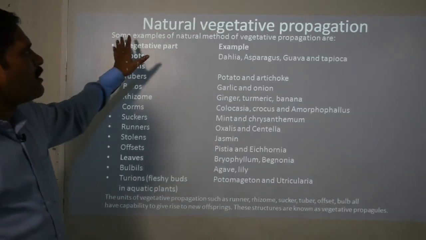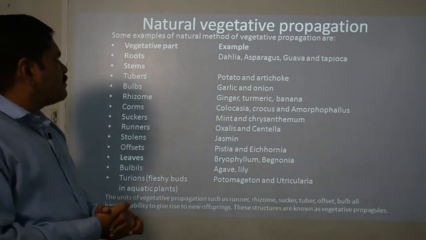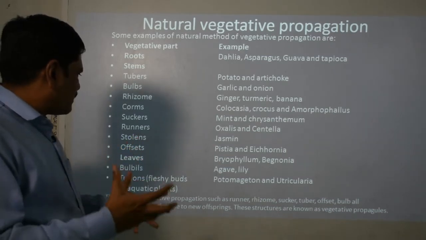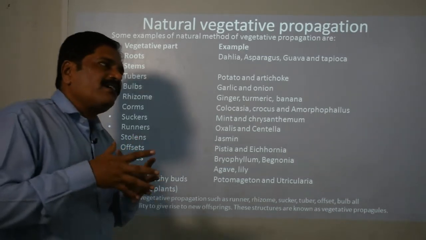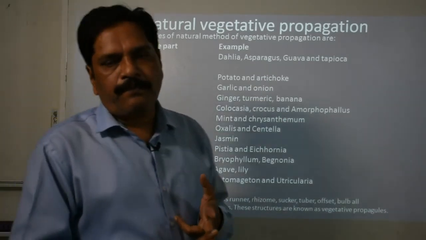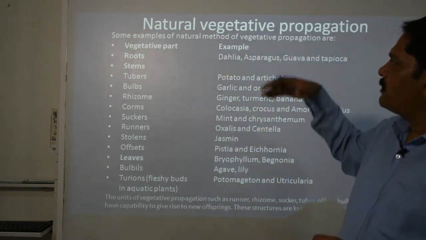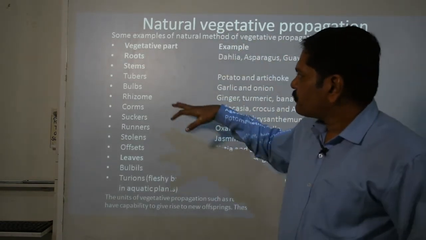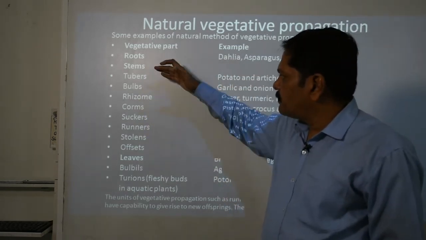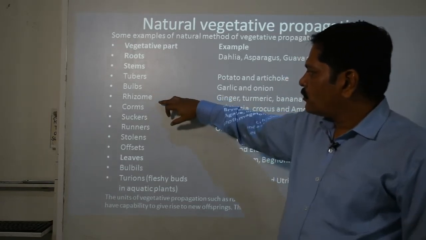First we are going to discuss natural vegetative propagation. As you know what the vegetative parts are, whether root, stem, or leaf. If any part, either root, leaf, or stem, undergoes production of a new individual, that is called natural vegetative propagation. Just like roots, the dahlia and asparagus, and in the stem, different parts like tubers and bulbs.